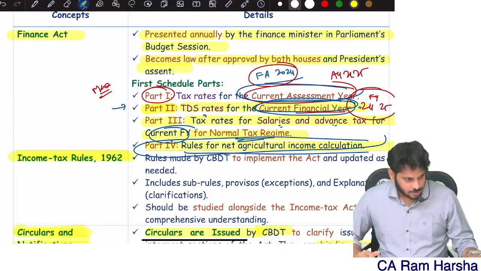Clear? Now, we understood when default tax regime will apply and when optional tax regime will apply, from the exam point of view. Now, what are the tax rates under default tax regime? This I will come back to later. First we will finish normal tax regime. What are the tax rates under normal? What is most important in exam? Default tax regime or normal tax regime? Normal tax regime. The major question paper will be based on normal tax regime.